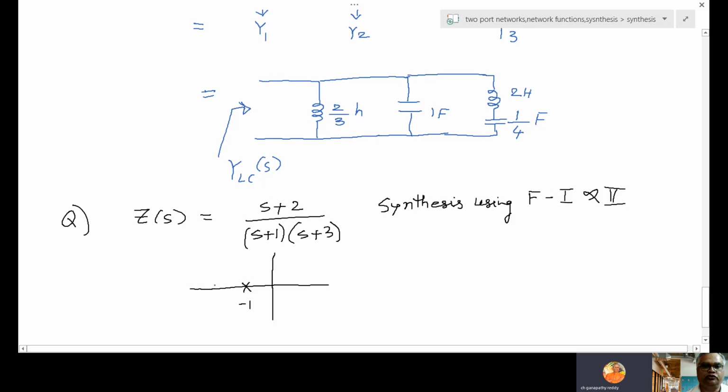It is having zero at -2. Then again it is having pole at -3. So first pole, then zero, then pole. Next zero will be located at infinity. So this pole-zero format, how it looks like? Pole, zero, pole.